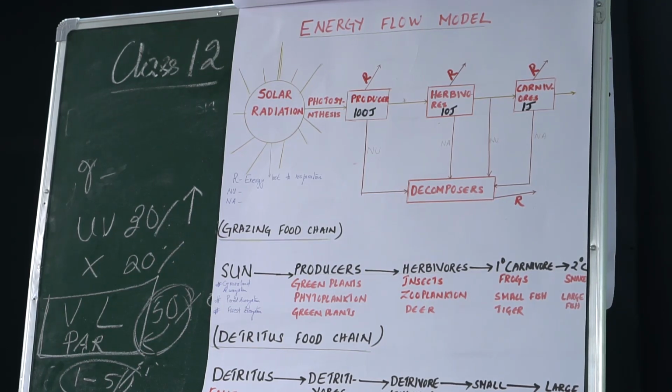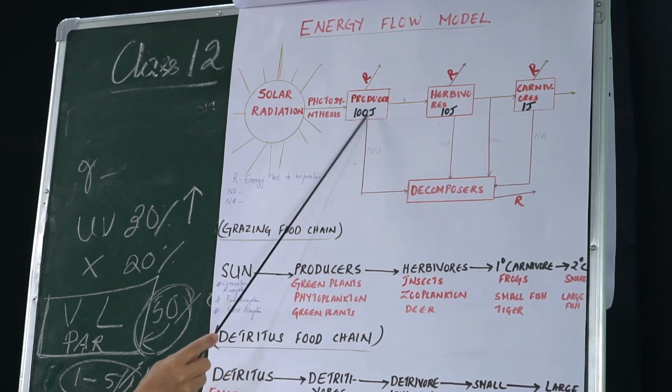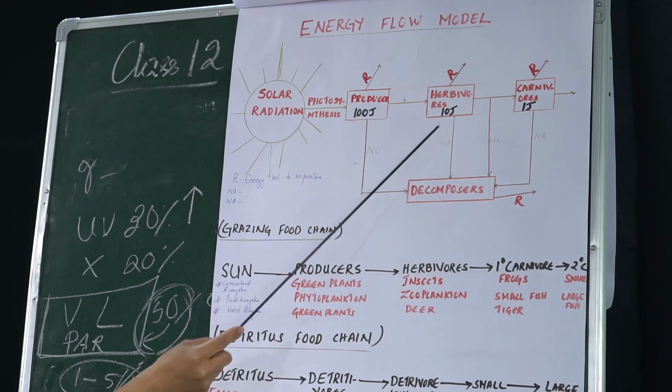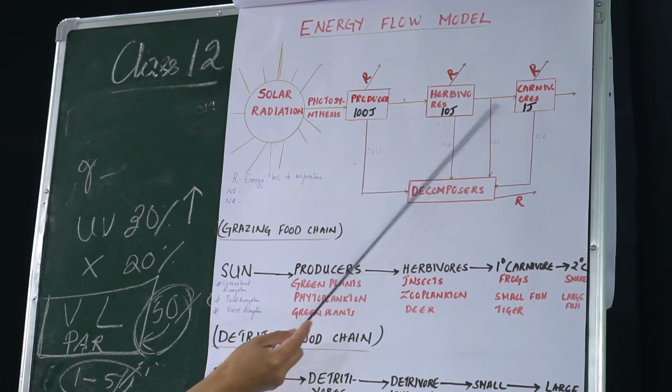We know that only 10% of this total energy is available to the next trophic level, so only 10 joules will be available to the herbivore, because 10% of 100 is 10. Again applying the same rule to the carnivorous level, 10% of 10 is 1.